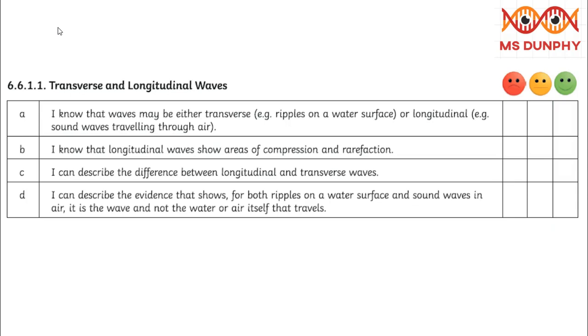You need to know that waves may be either transverse or longitudinal. You need to know, on a longitudinal wave, the difference between a compression and a rarefaction, and you need to describe the differences between the two types of waves. You should also be able to tell me some evidence that shows, for both ripples on water and sound waves in air, that it's the wave and not the water or air that travels.